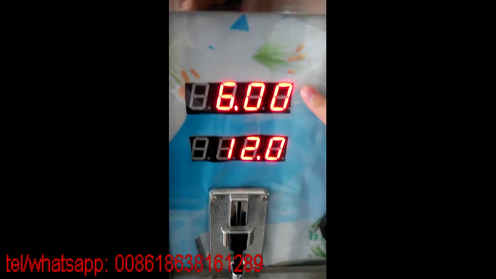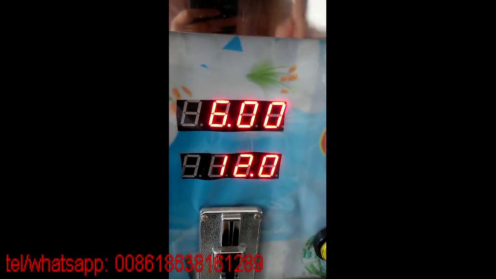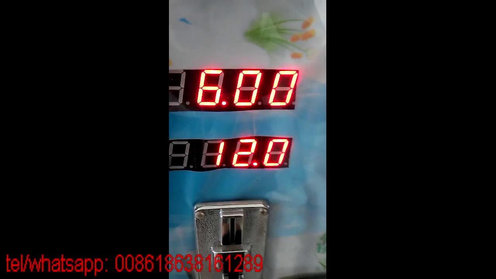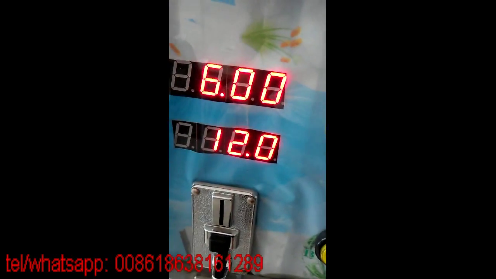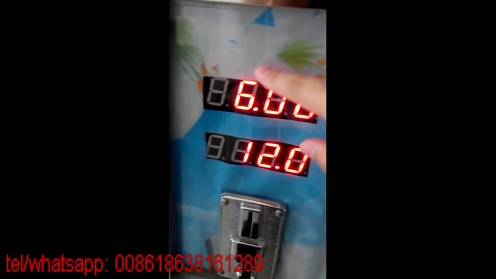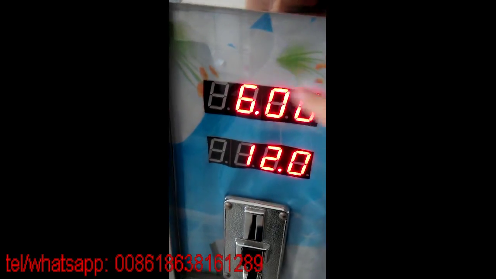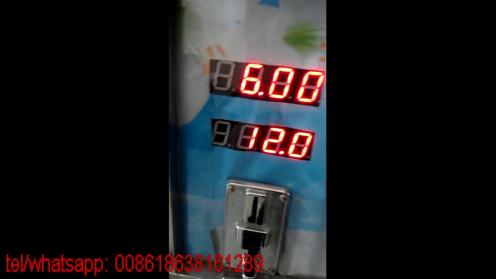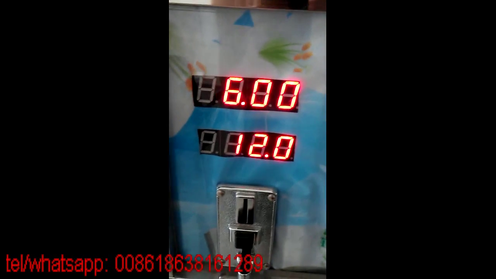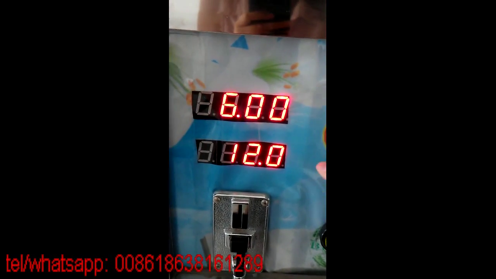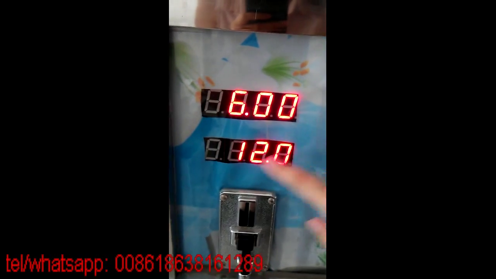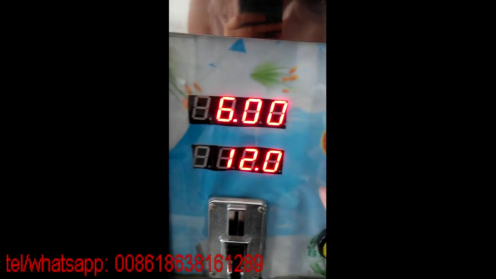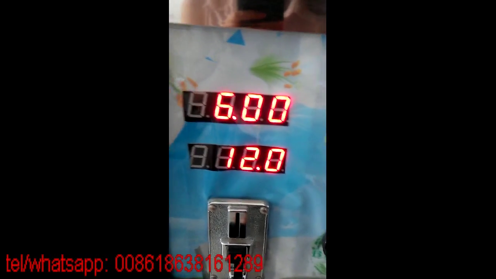6 means 30 shillings, because 5 shillings equals 1 pulse, and this is 6 pulses, so it's 30 shillings. And 12 means 12 seconds, and 1 second equals about 43 ml of milk, so 12 seconds equals 500 ml of milk. So let's try.